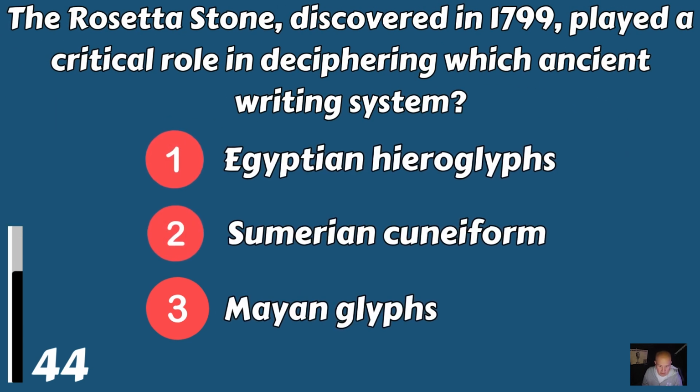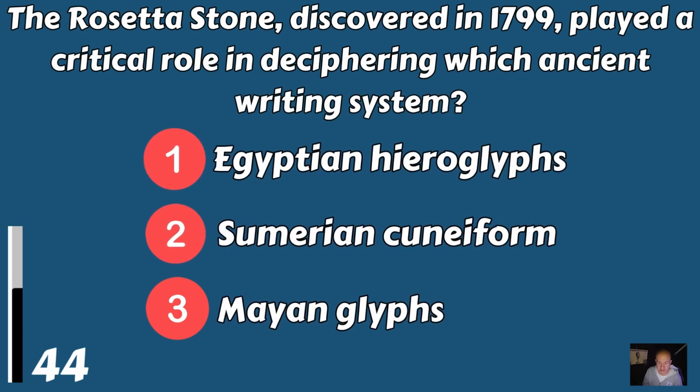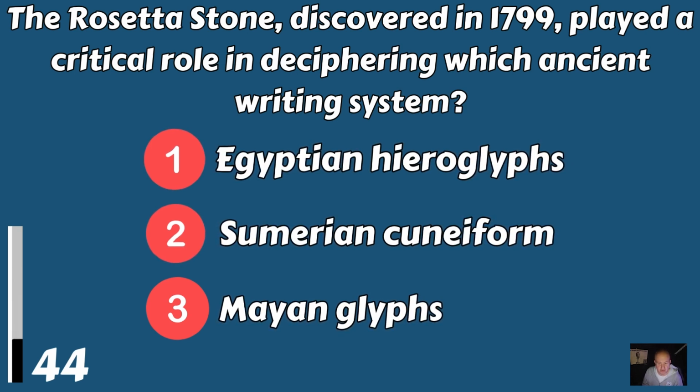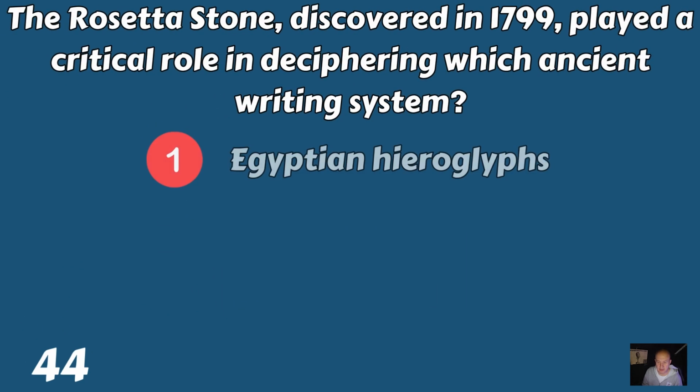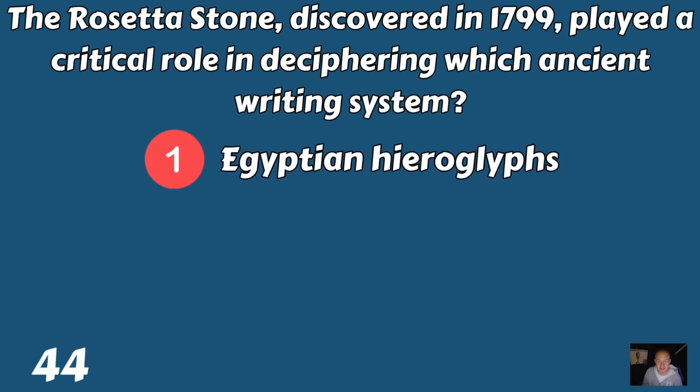The Rosetta Stone, discovered in 1799, played a critical role in deciphering which ancient writing system? Egyptian hieroglyphs, Sumerian cuneiform, or Mayan glyphs? And that would be Egyptian hieroglyphs.